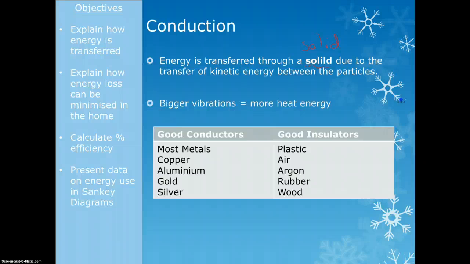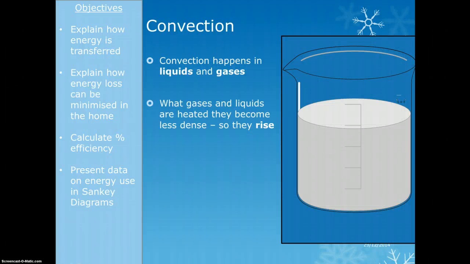So that's conduction. Convection is next. Convection is what happens in liquids and gases. So when I heat up a gas or a liquid, they sort of expand and become less dense. So basically they rise. I'm sure you're aware of the idea that hot air rises, how hot air balloons work. So if I put like a piece of purple lump in there, you'll see what the purple lump is in class, but we're just going to say I'm just interested in this little section of the liquid, and I'm going to heat it up. So as I heat it up, this bit gets bigger. It becomes less dense, so it rises.